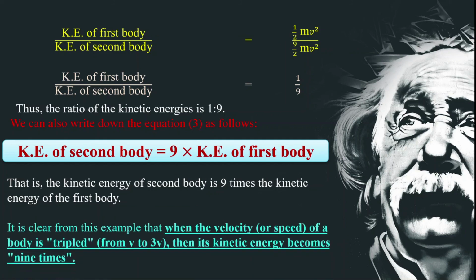So from that statement, it is clear, as an example, that when the velocity or speed of a body is tripled from v to 3v, then the kinetic energy becomes 9 times. So that is the conclusion we arrive at.